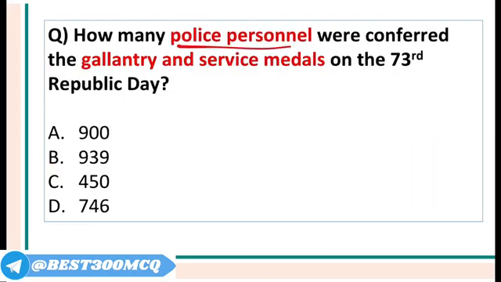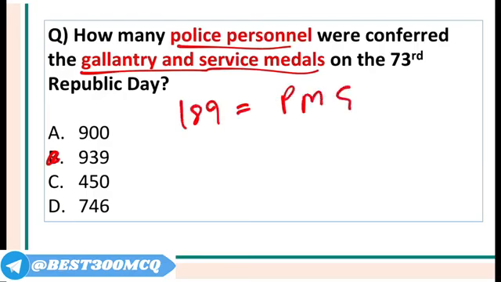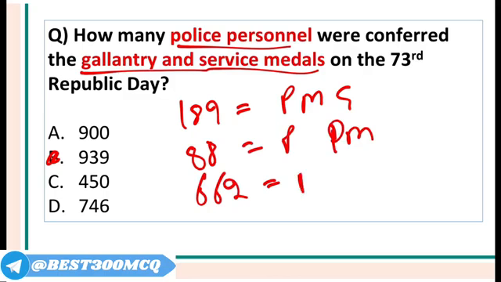How many police personnel were conferred the Gallantry and Service Medals on the 73rd Republic Day? Total number was 939. Out of them, 189 got the Police Medal for Gallantry, 88 got the President's Police Medal for Distinguished Services, and 662 got the Police Medal for Meritorious Services.